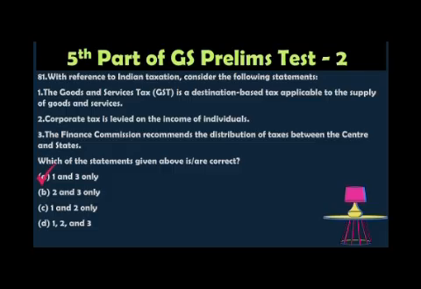Corporate tax is levied on the income of the company, not of the individual. So statement 2 was wrong. That is an incorrect statement. The Finance Commission recommends the distribution of the tax revenue between the center and the states. That statement is correct. So the option is 1 and 3 only.